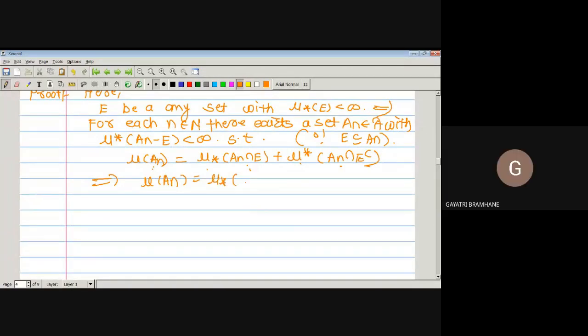It is E, plus outer measure of An intersection E complement. But already we have outer measure of An intersection E complement will be finite. It means just subtract outer measure of An intersection E complement on both sides.